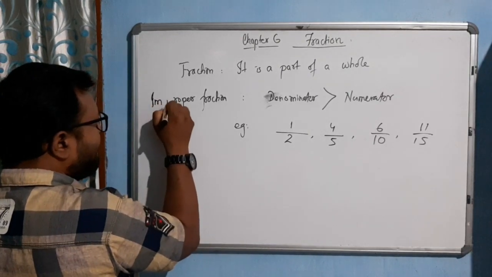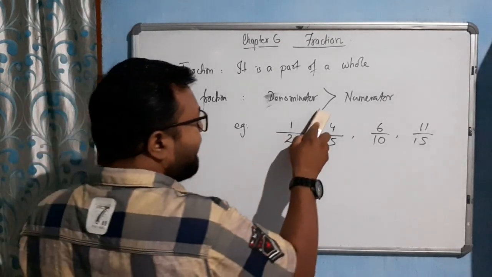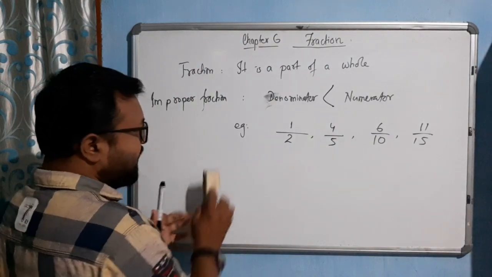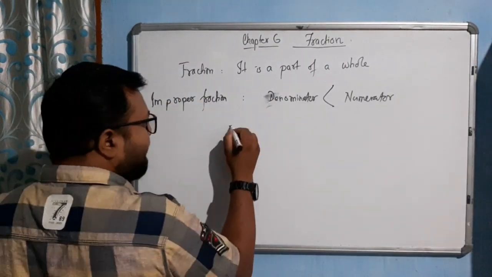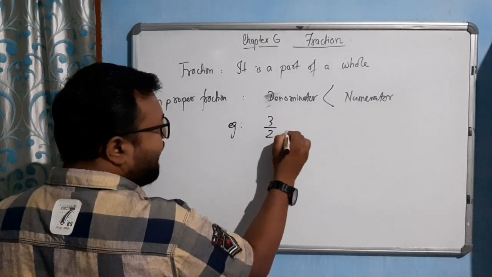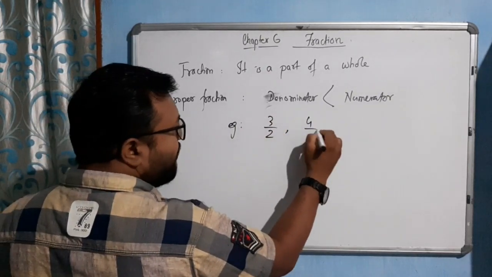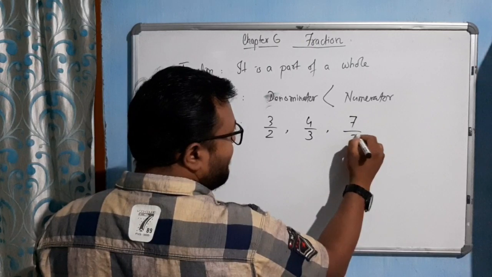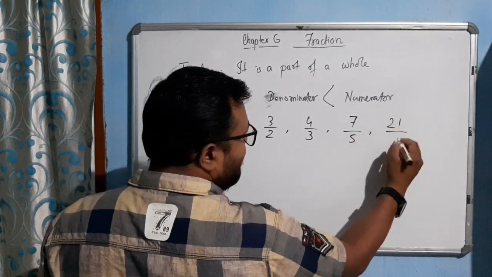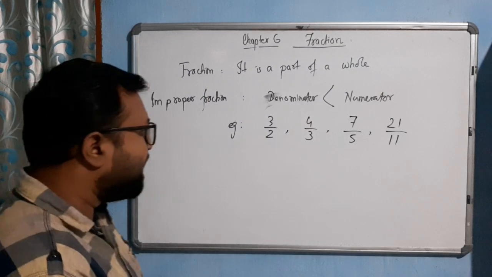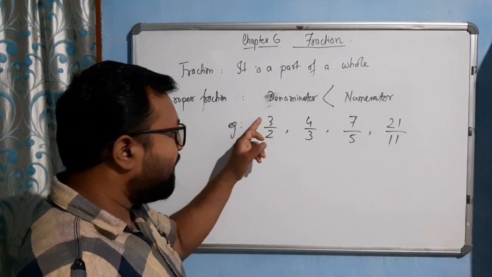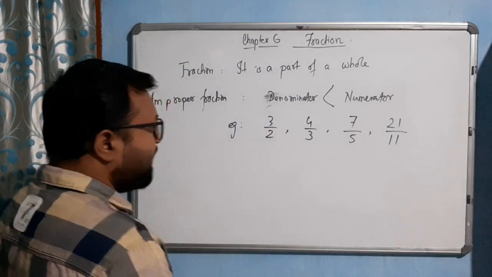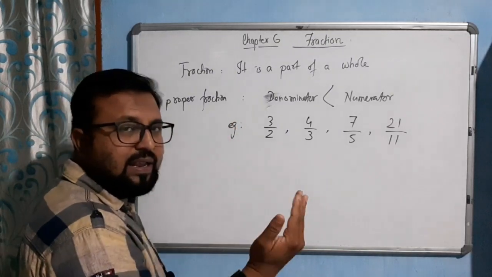Improper fraction, where in this case what happened? The numerator is greater than the denominator. See, for example, suppose 3 by 2. Here the numerator is greater than the denominator. 4 by 3, or 7 by 5, or you can say 21 by 11. Here in this case all the time the numerator is greater than the denominator. So it is what? Improper fraction. But one thing I want to say, that this improper fraction can be written as a mixed fraction.